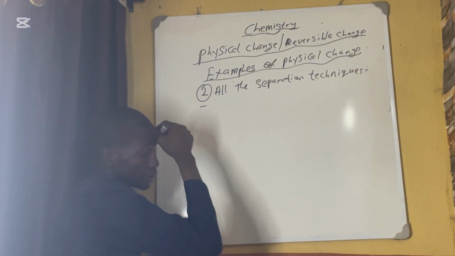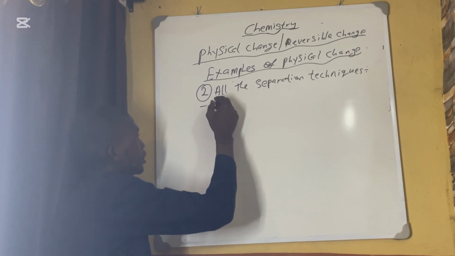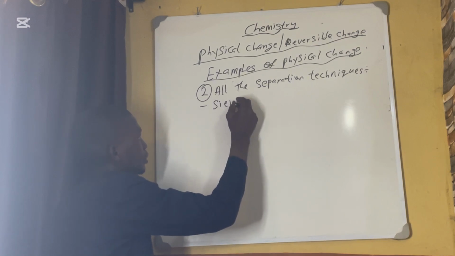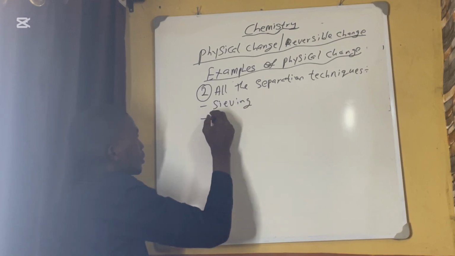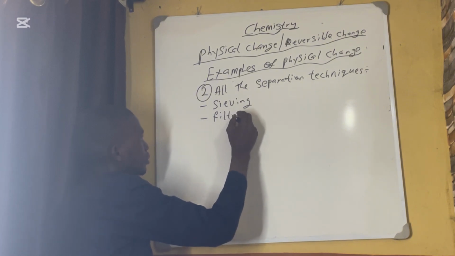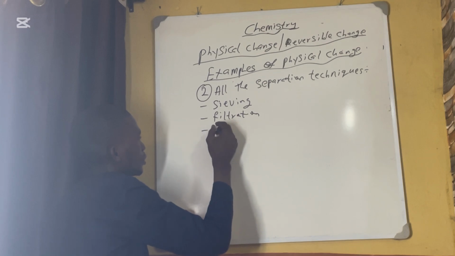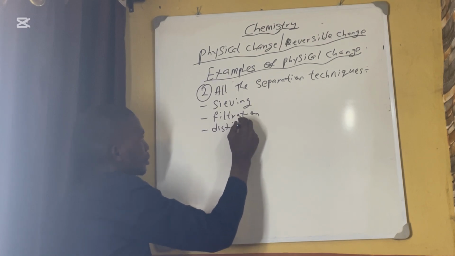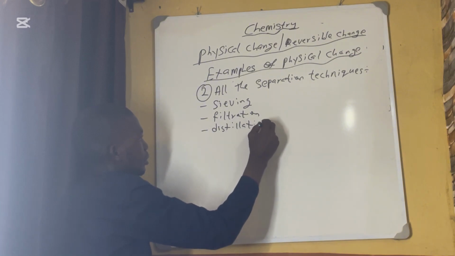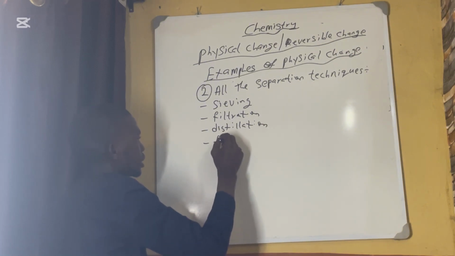This one, you can get your sieving, filtration, and get your distillation, and get your fractional distillation.